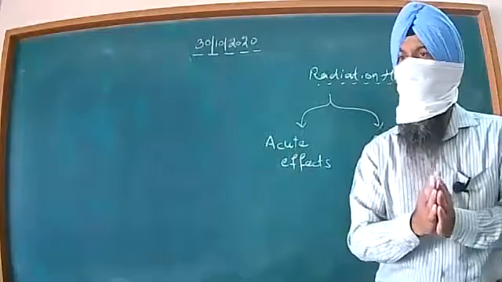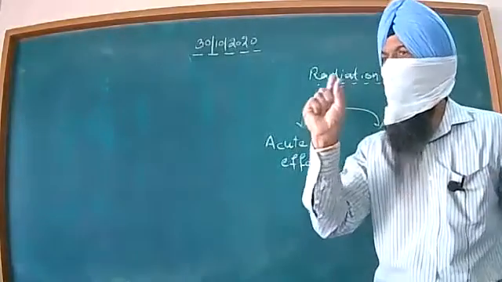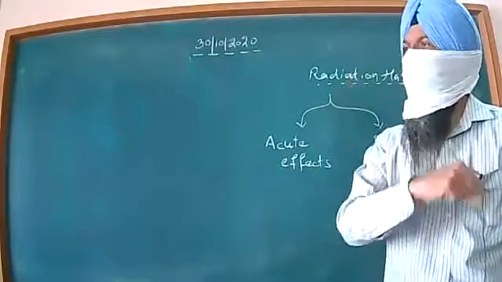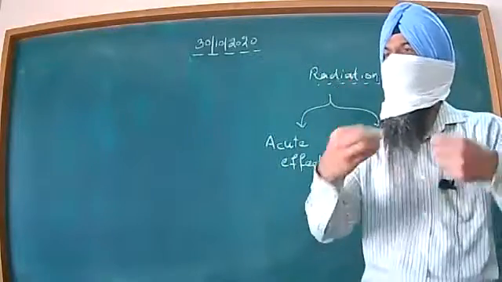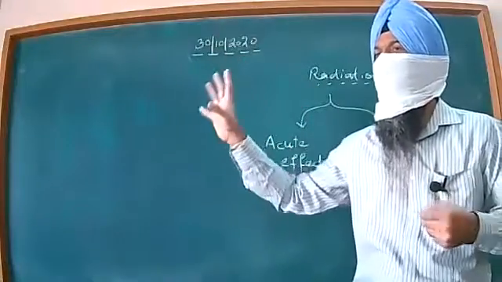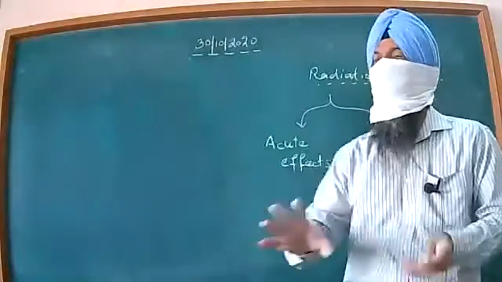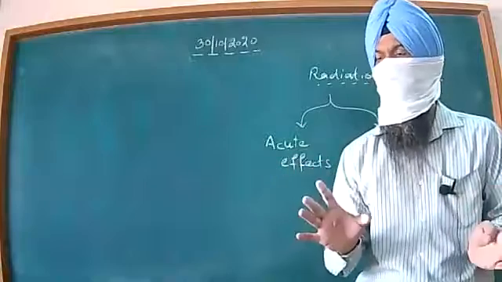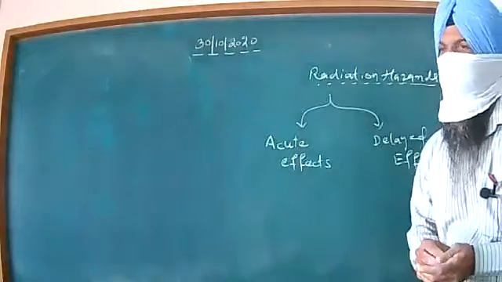Special suits are provided to those persons, and right at the pocket, a pocket dosimeter is attached. The name of the device is pocket dosimeter. That records the amount of the dose of the radiations the person is receiving. And that dosimeter is then sent to BARC, Bhabha Atomic Research Centre, for analysis, and they say whether this limit is safe or not. And if it is not safe, some sort of treatment may be recommended for that person also. So, dear all, these were your radiation hazards.